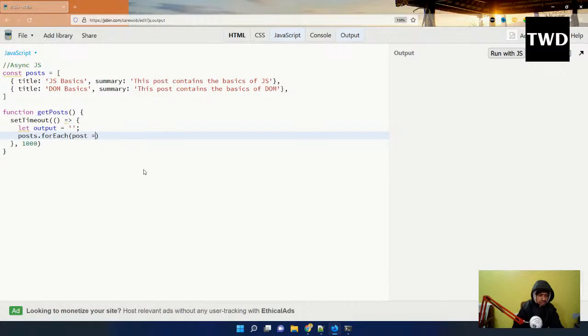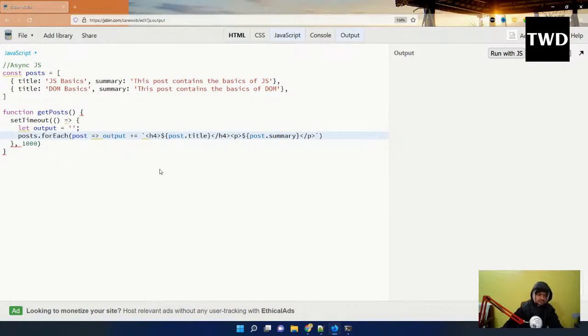So I will do a post, which I can name anything, and then output is there, which is now an empty string, and then plus equal to h4 like dollar post dot title, and h4 will end here, and p dollar post dot summary, and p will end here. Okay, like this will end here.